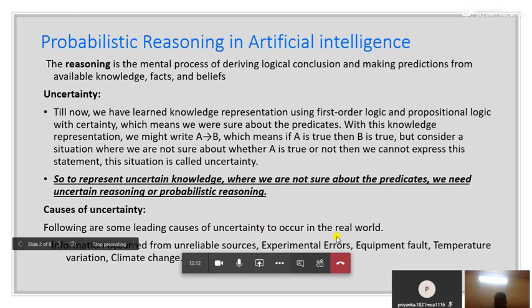If these things happen in the real world, the data you collected could have a lot of missing information, or the facts you collected may not be 100% true. So we could say there is some kind of uncertainty in that data. Whenever there is uncertainty, we have to go for probabilistic reasoning. That means we have to apply the theory of probability.